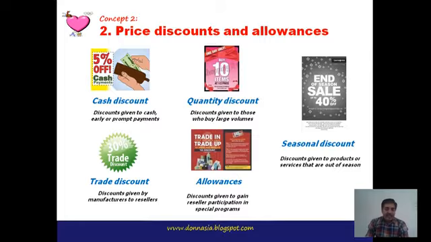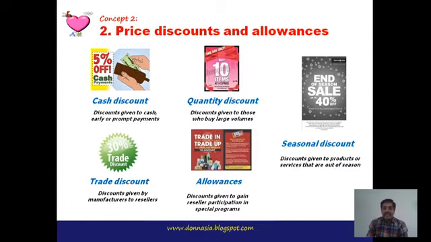Then the second way is quantity discount. Discounts are given to those who buy large volumes. Here the discount is given only to those buyers who buy the products in large quantities. For example, if you buy 10 items, then you can get all items at half price. Such a quantity discount is provided by the seller to the buyer.